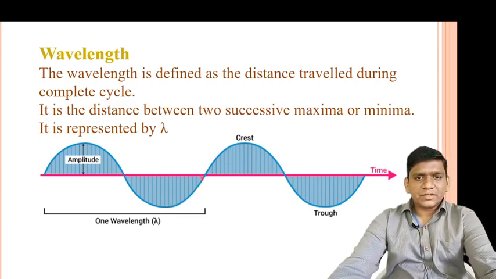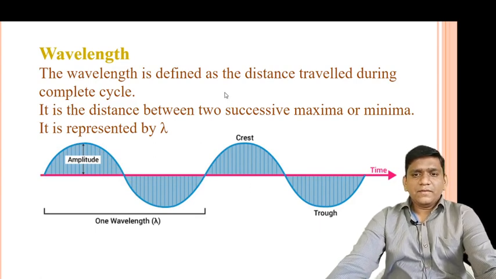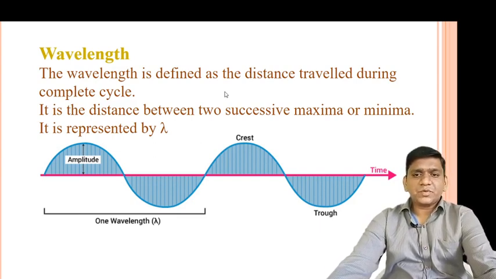So here the wave completes one complete cycle. This one complete cycle is known as wavelength. Wavelength is also defined as the distance between two successive maxima or two successive minima.